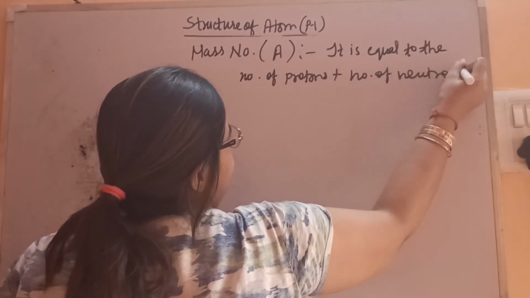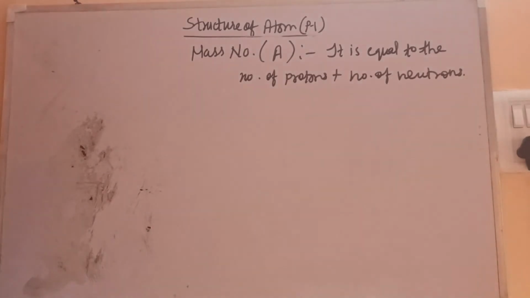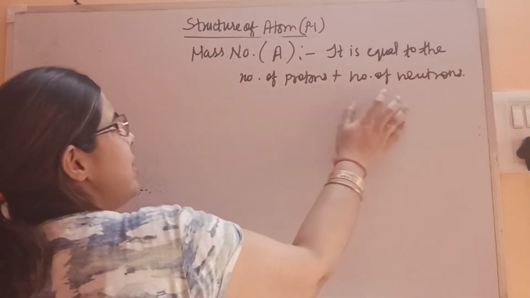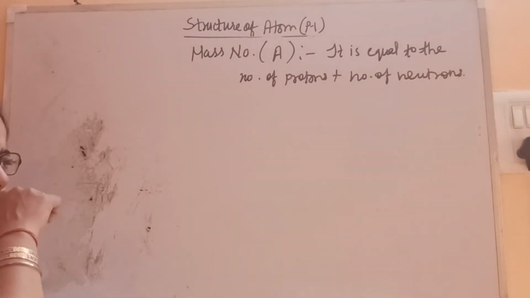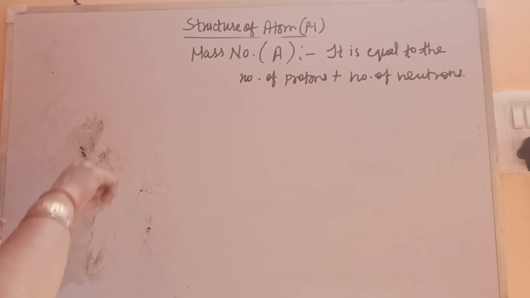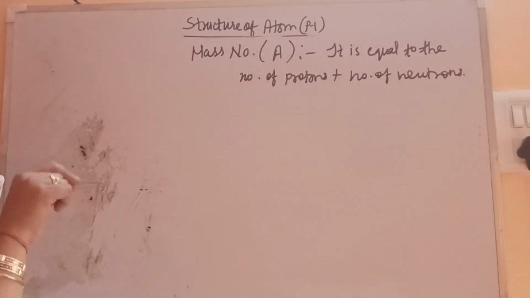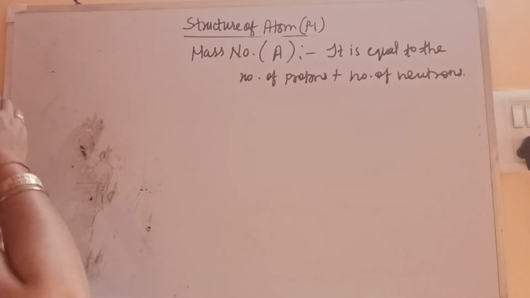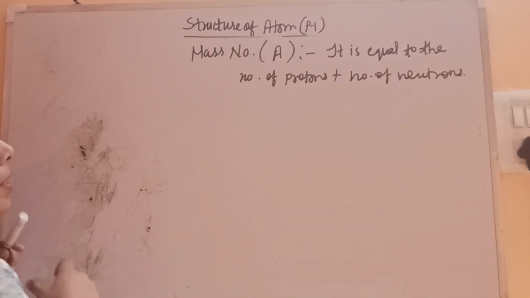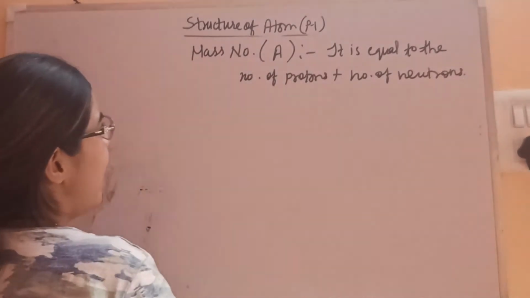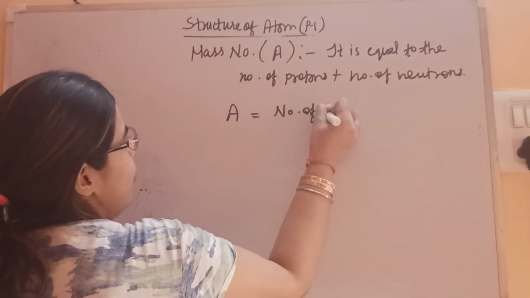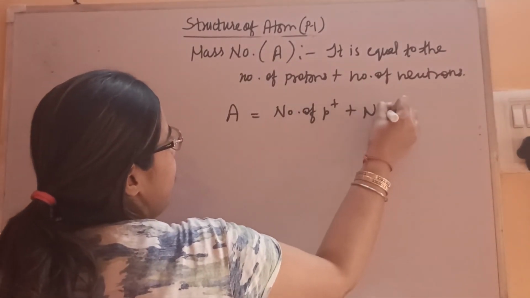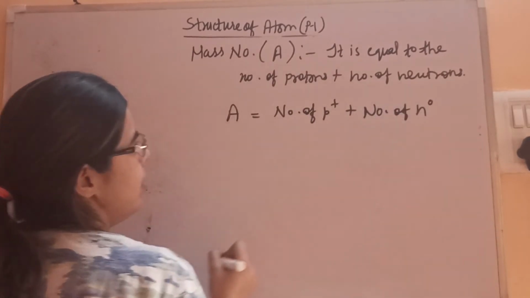As we are saying, the whole mass of the atom is concentrated in protons and neutrons, because electrons are just moving around it. The electrons are not present inside the nucleus; they are just revolving around it in circular orbits. That we will come to know when we study the models of the atom. So A is equal to number of protons plus number of neutrons.